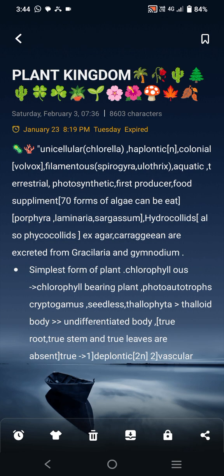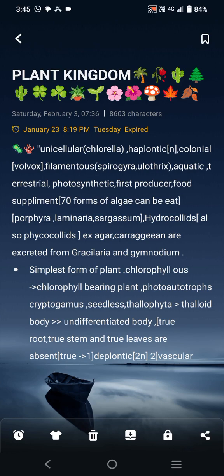They are aquatic, that live in water, and also terrestrial, that live on land. They are photosynthetic, responsible for photosynthesis, or green in color. They are the first producers, and there are mainly 70 forms of algae that can be eaten. Some edible forms of algae are Porphyra, that is red algae, Laminaria, that is brown algae, and Sargassum, that is also brown algae.